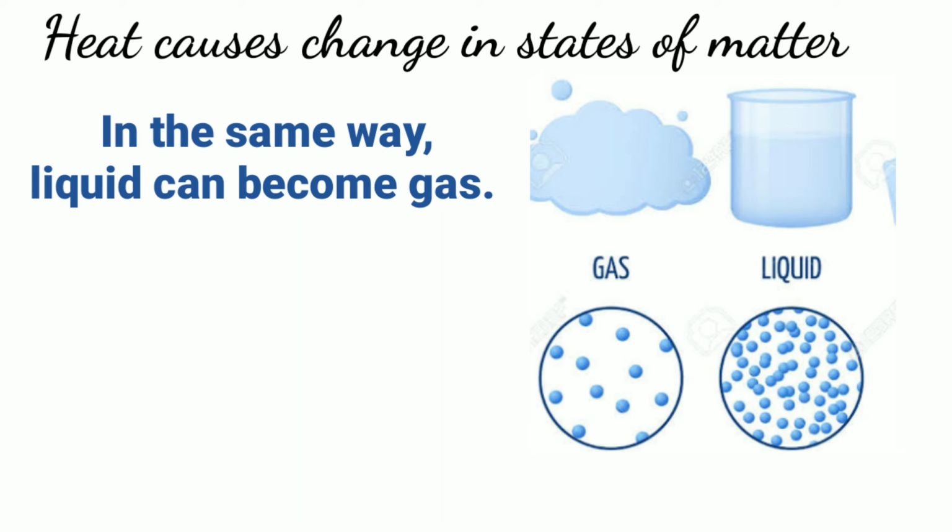The temperature at which the particles have enough kinetic energy to escape from the liquid surface, that fixed temperature, is called the boiling point. So you can say that the temperature at which a liquid starts boiling is called its boiling point, and the process by which the liquid turns into gaseous state is called boiling.